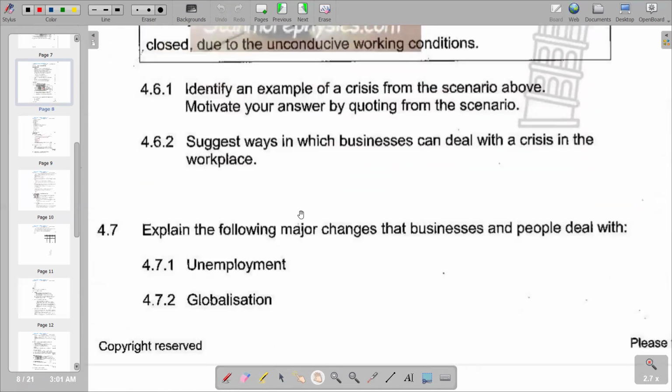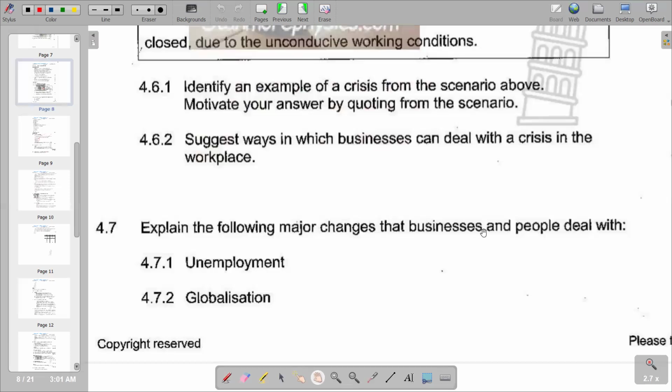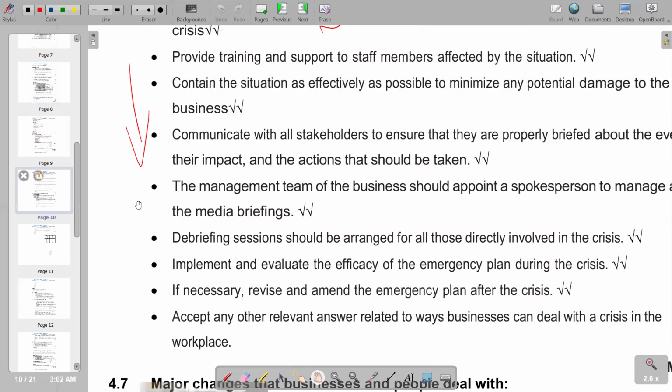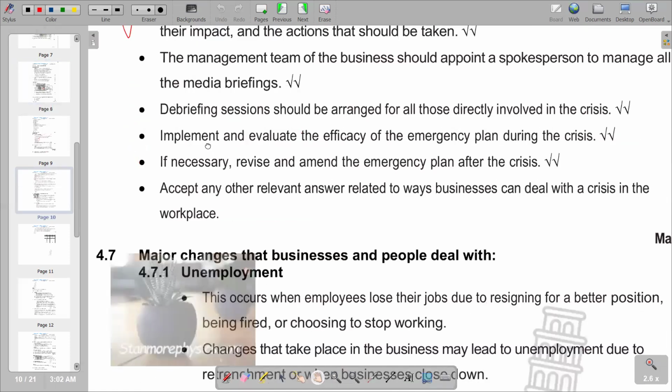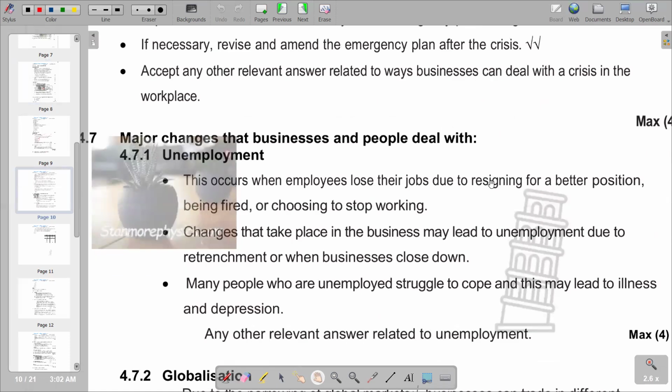Then we've got 4.7. Explain the following major changes that businesses and people deal with. Unemployment is a major change. So how can business and people deal with it? So this is what we have in terms of 4.7.1. In terms of unemployment, we are saying this occurs when employees lose their jobs due to resigning for a better position, or being fired, or choosing to stop working.